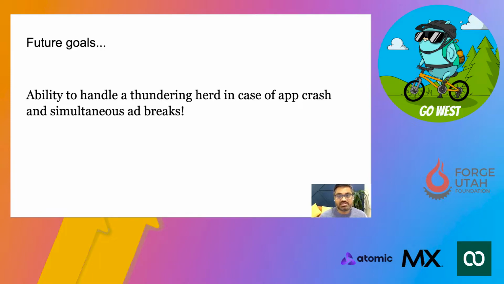Another feature goal was the ability to handle the thundering herd in case of app crash or simultaneous ad breaks. Let me explain the scenario behind app crash. In case of app crash, let's say you have millions of concurrent users on your stream watching the content, and suddenly your app crashes, then all these logged in users are going to retry to play this stream again.